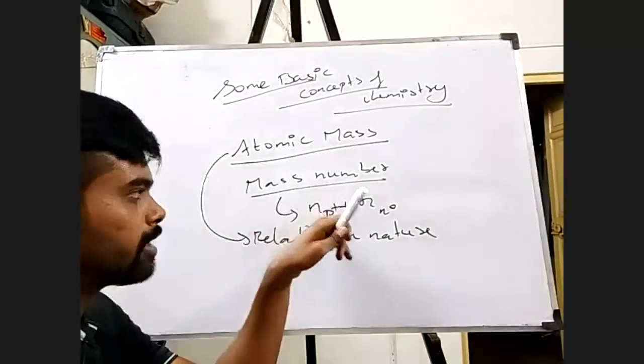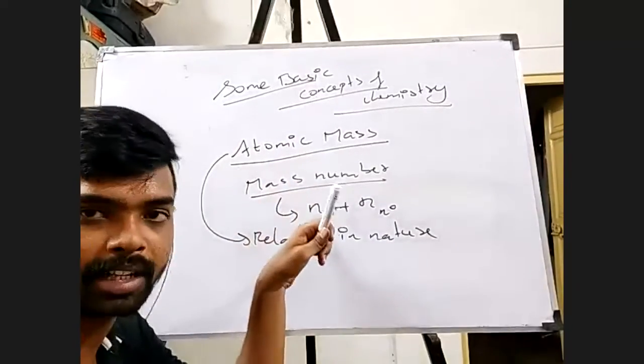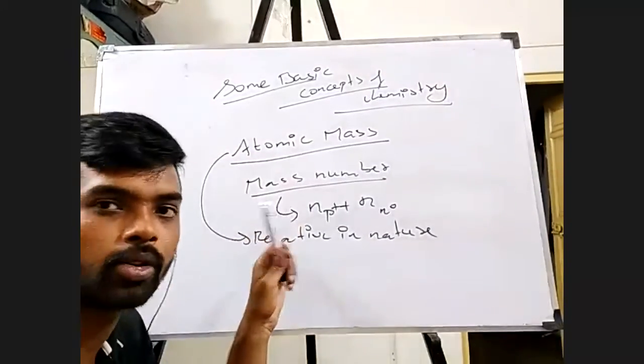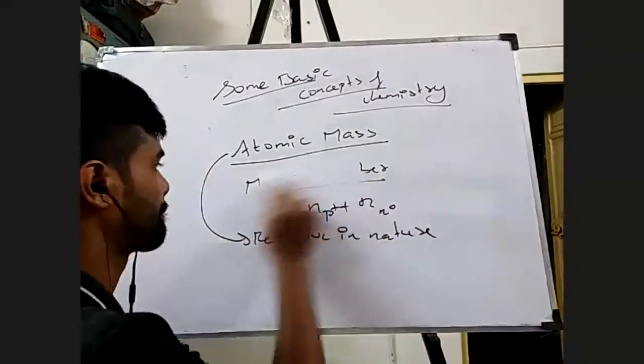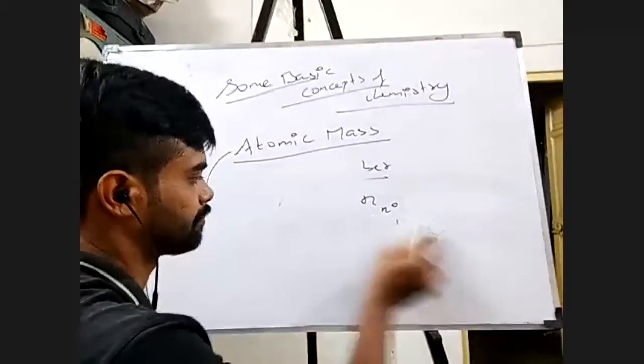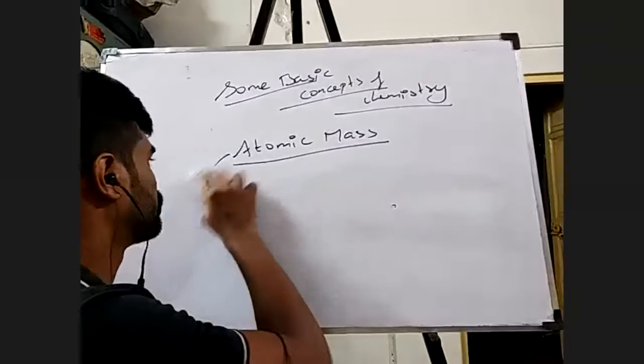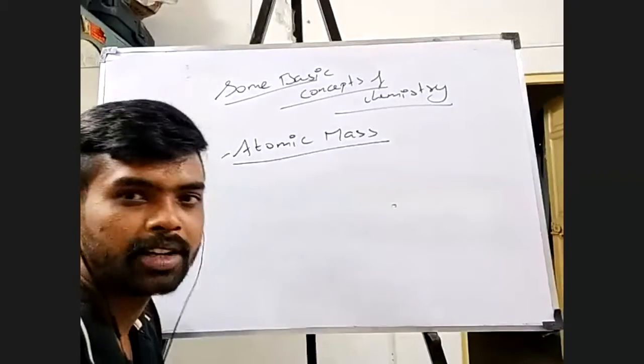Obviously I told you atomic mass and mass number are different. We'll see how. Now if I tell you what exactly atomic mass is, you'll be able to understand what the difference is. Any doubts? Say the definition of atomic mass again. I didn't tell you any definition yet. I'm going to tell you.